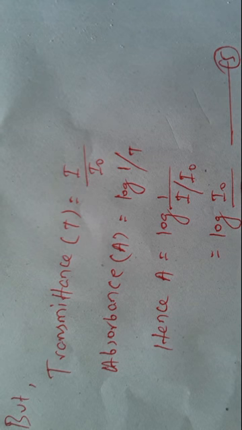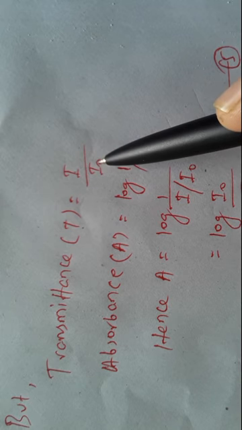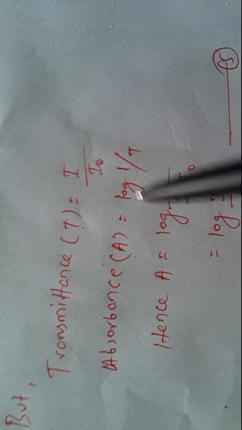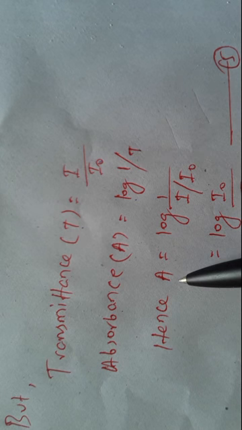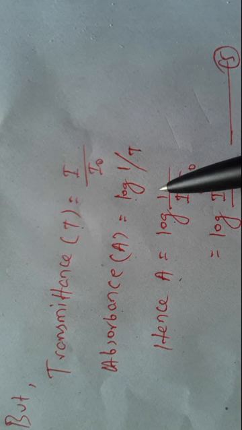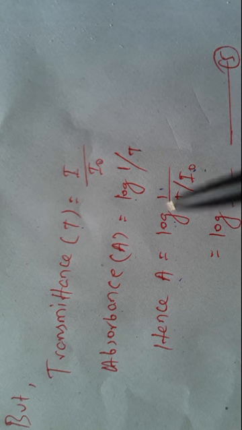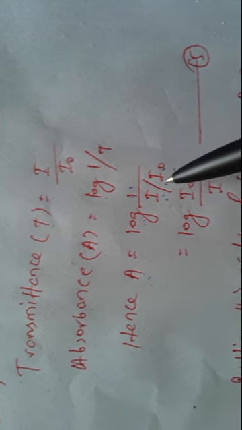But we know that transmittance, that is T, is equal to I by I0, and absorbance is equal to log 1 by T. Hence absorbance can be written as log 1 by I by I0, because I by I0 is the value of T. So A is equal to log 1 by I by I0, hence it may be log I0 by I. So the absorbance value is equal to log I0 by I. Put this as equation 5.